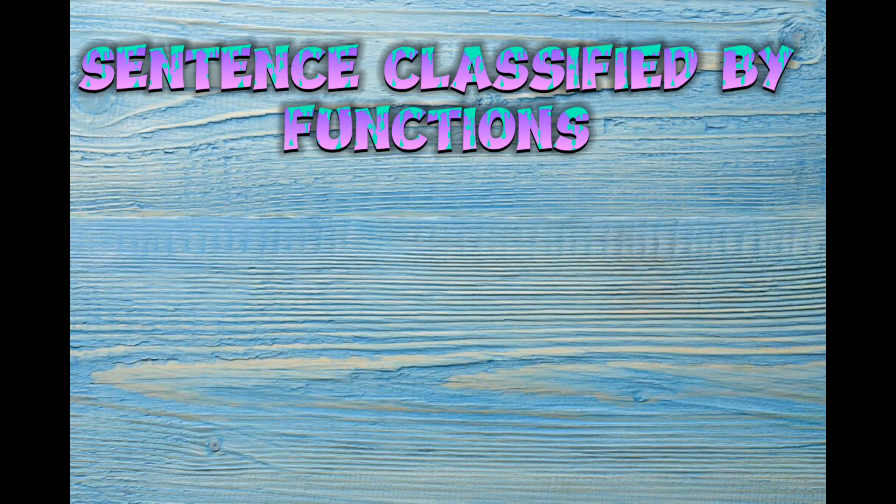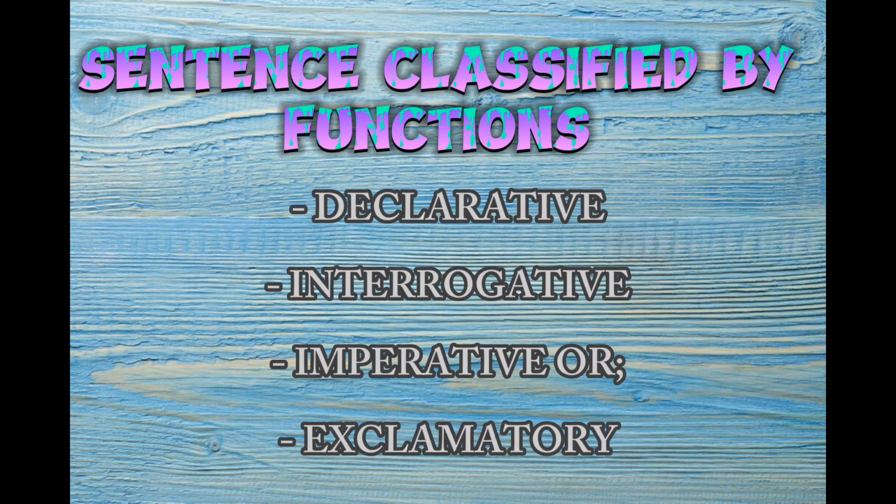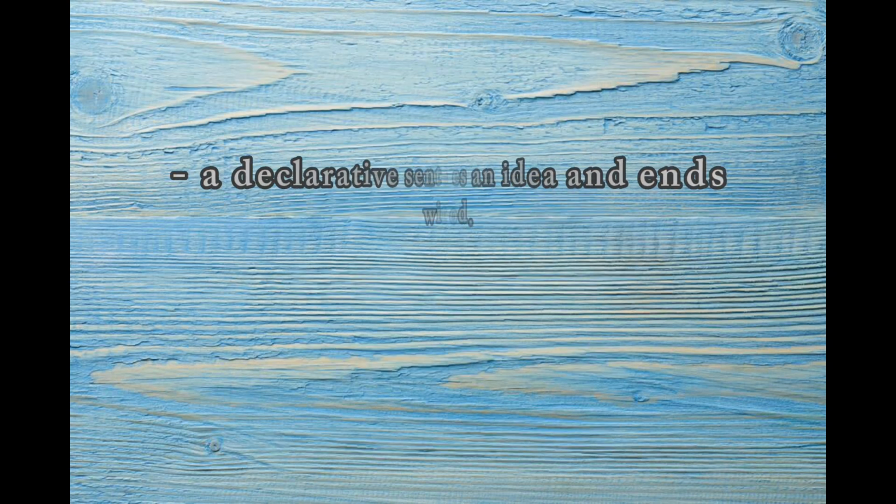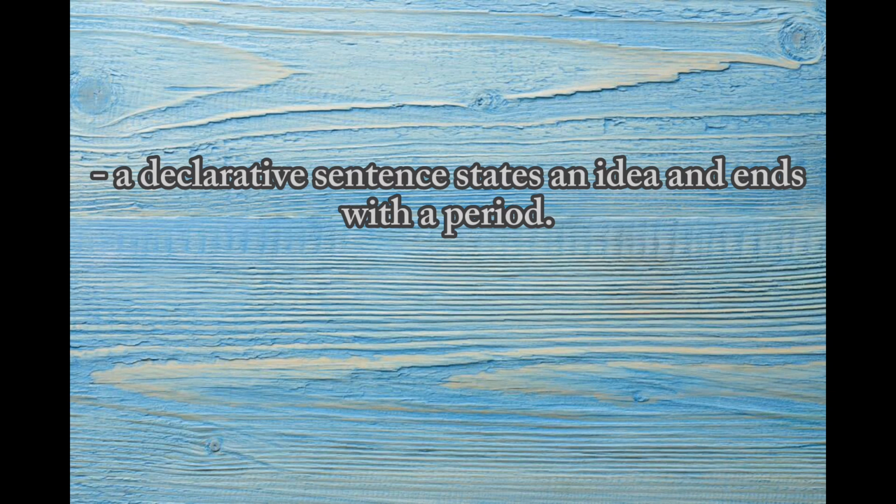In addition to classification by the number and types of clauses it contains, a sentence may be classified by function as declarative, interrogative, imperative, or exclamatory. A declarative sentence states an idea and ends with a period. For example, "The sky is blue."